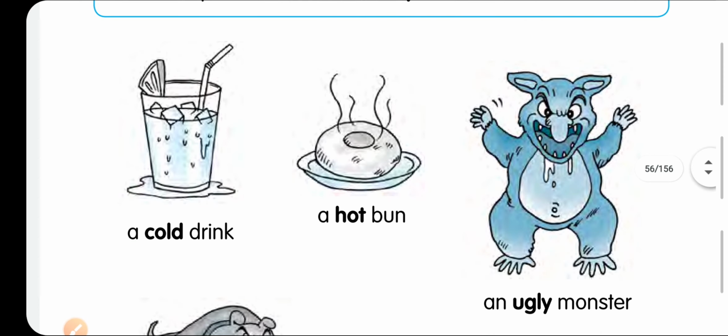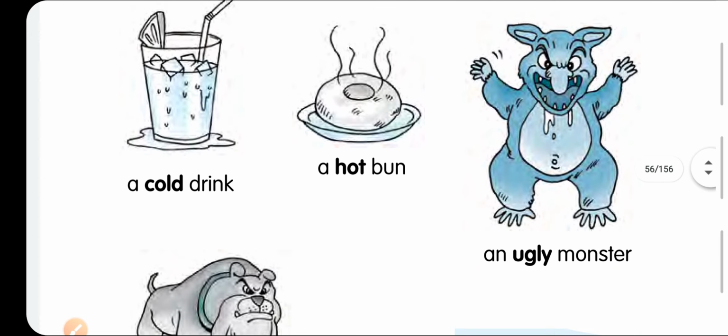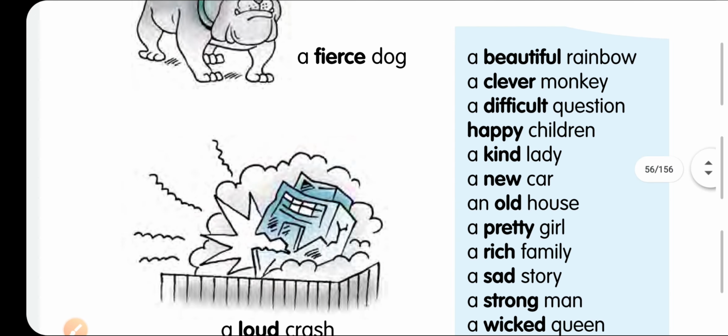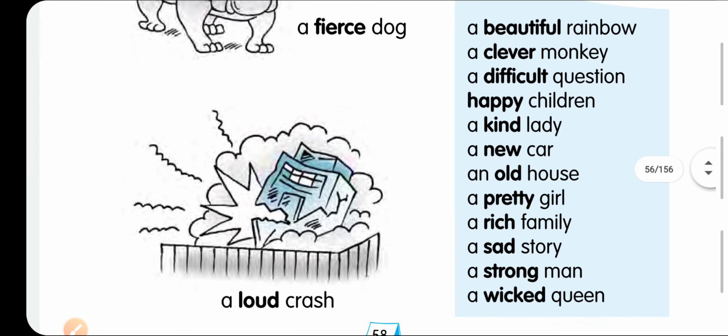You can see here a cold drink, means the quality of the drink is cold, it is very cold. A hot bun, an ugly monster, a fierce dog, a beautiful rainbow, a clever monkey, a difficult question, happy children, a kind lady, a new car, an old house, a pretty girl, a rich family, a sad story, a strong man, a weak queen. All these words are describing the quality of the subject. Means how the rainbow is beautiful. How the monkey is clever. How the question is difficult.